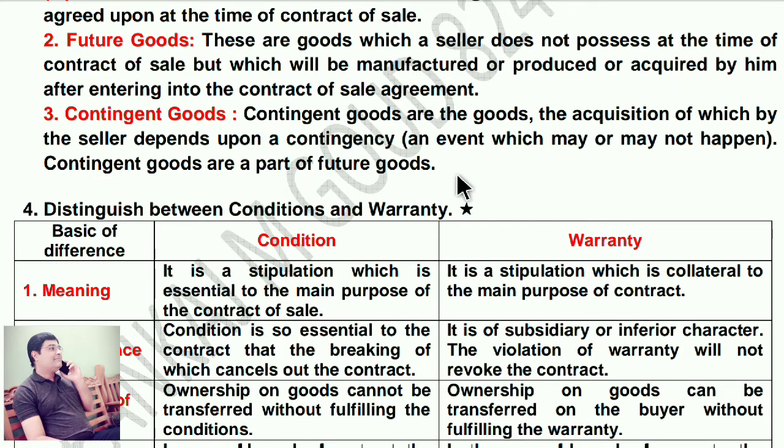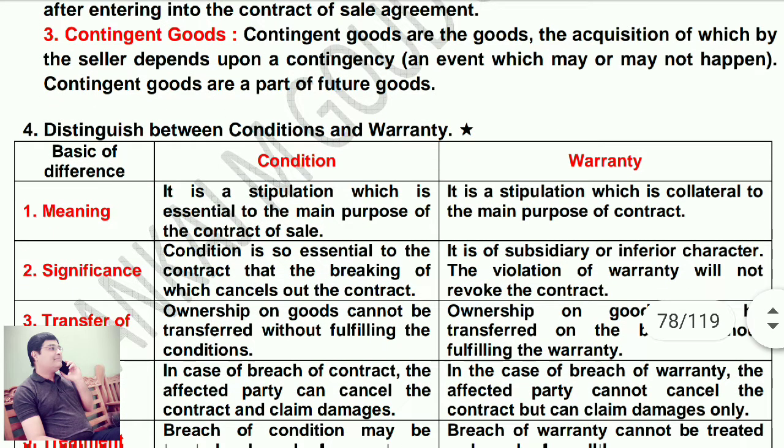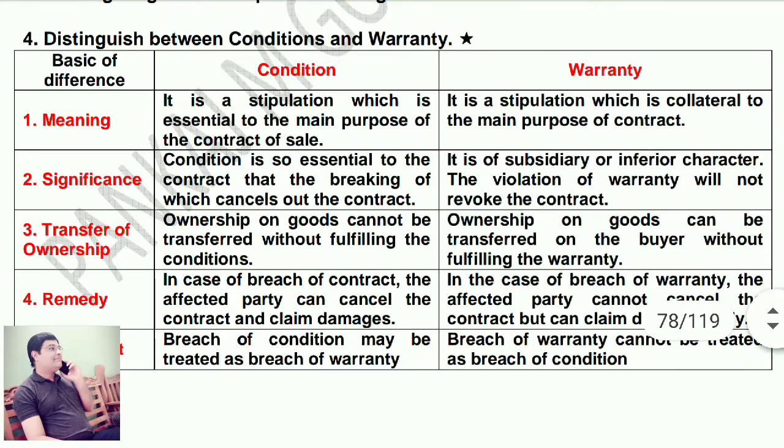Now a very important question, move on. Difference between condition and warranty. This question has been asked in the quarterly examination and half-yearly examination. Basis of difference, meaning: a condition is a stipulation which is essential to the main purpose of the contract of sale. A warranty is a stipulation which is collateral to the main purpose of the contract.